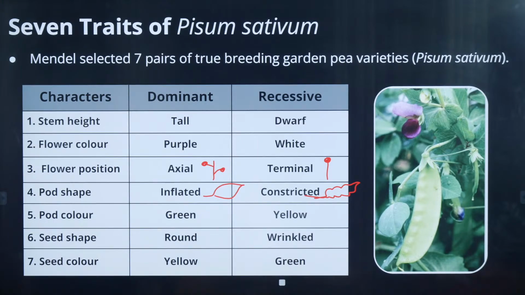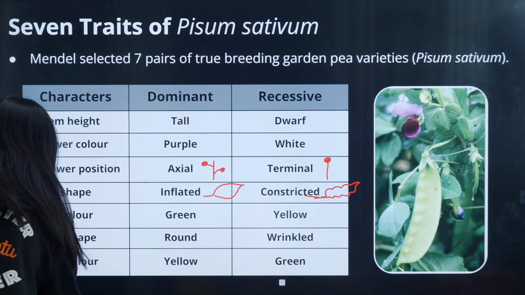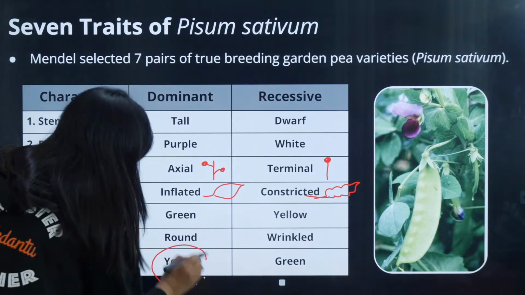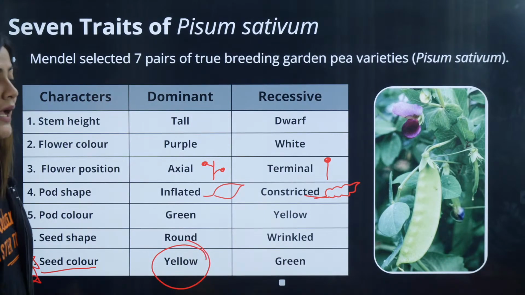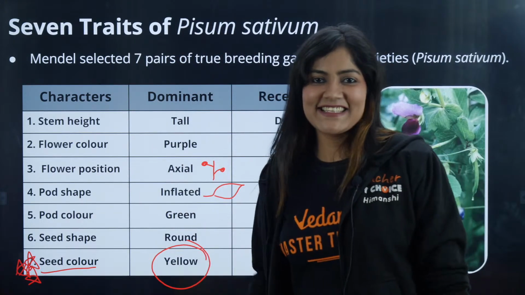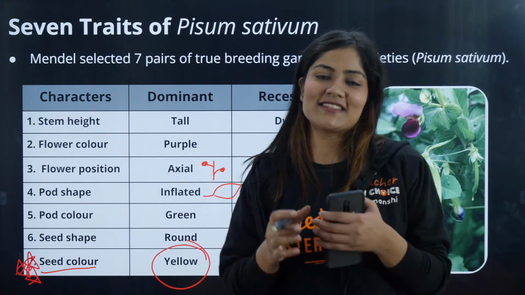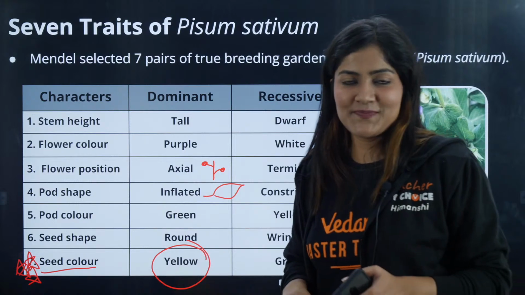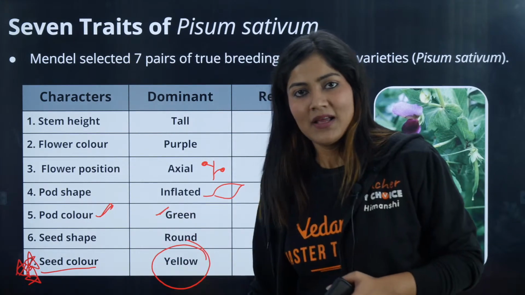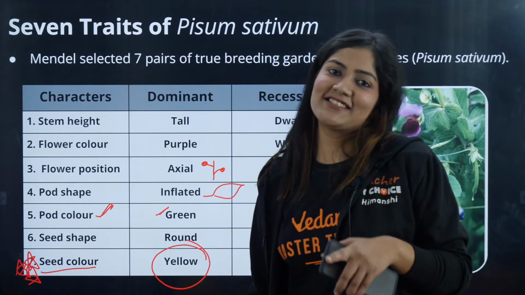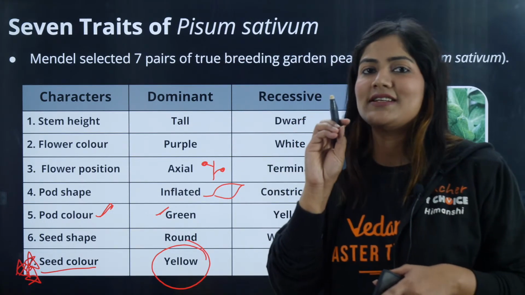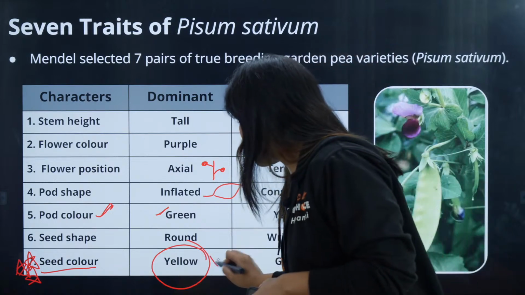And another one that is very confusing and the students always make an error is the seed color. Yellow is dominant. Yellow seed color is dominant. Whenever you are going to eat the pea, we can see the green color all around us. So the dominant pod color is green, but the dominant seed color is yellow. Please remember this point. It is slightly pale in color and we consider it as yellow. Very, very important.